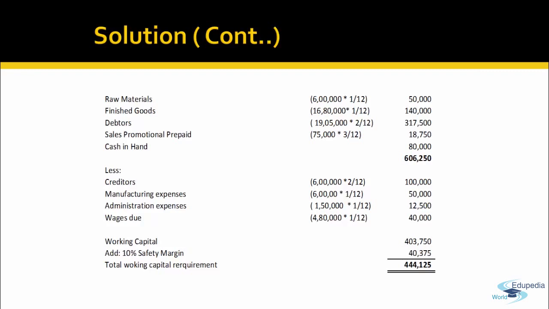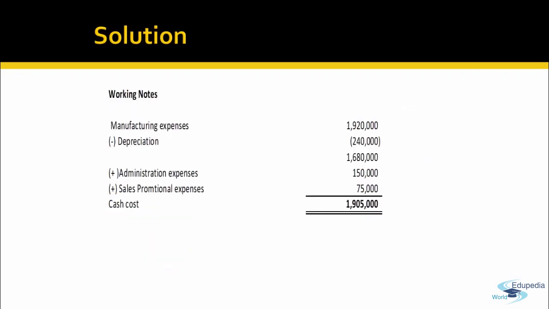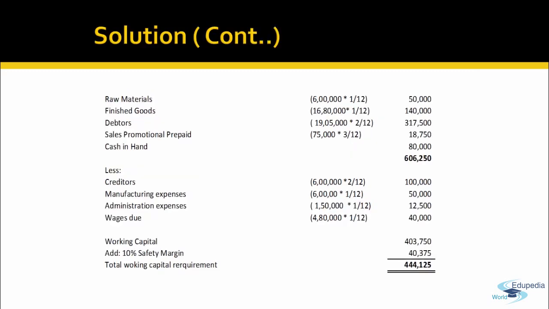Now we estimate the total current assets requirement and less the total current liabilities requirement. Raw material 6 lakhs is consumed and the holding period is 1 month. So for raw material, we need 50,000 rupees. For finished goods, it's on factory cost of goods sold. So when you go back to the question, manufacturing less depreciation. We will not include depreciation while computing the finished goods cost because we have to compute on cash cost basis. If this question were on total cost basis, we would have taken 19,20,000 to compute the finished goods holding. So finished goods is 1,40,000.